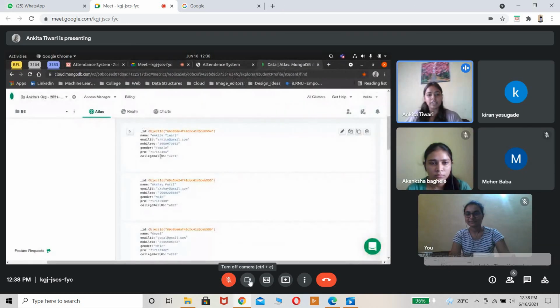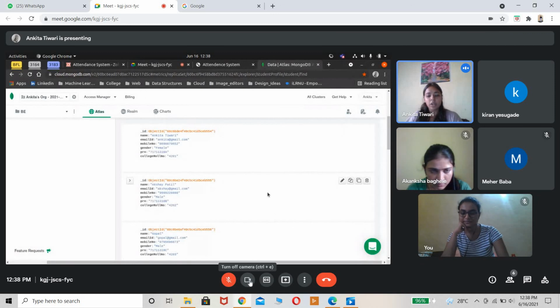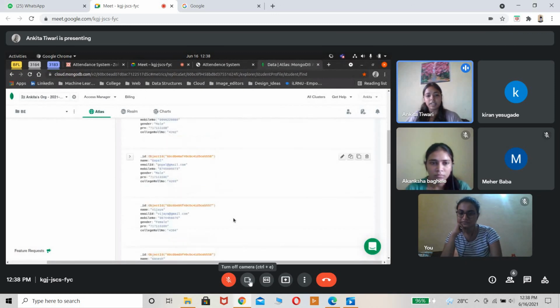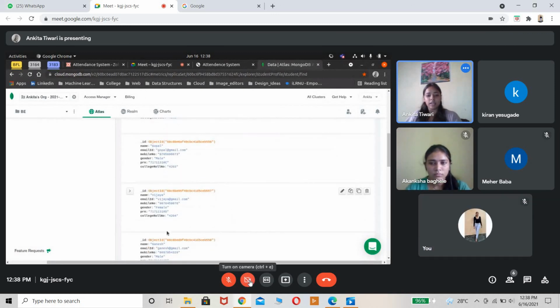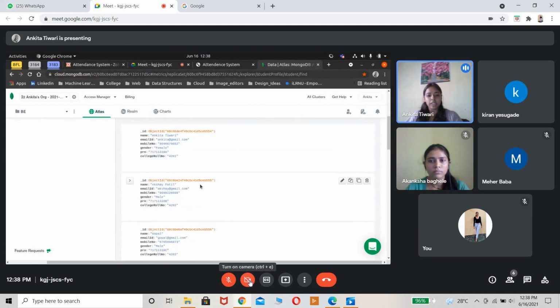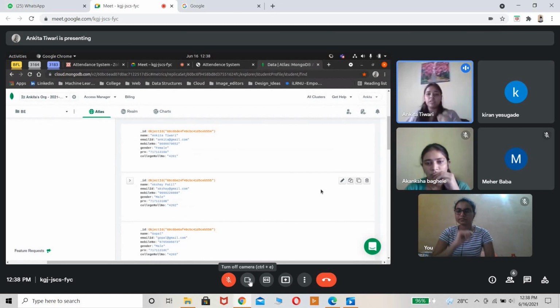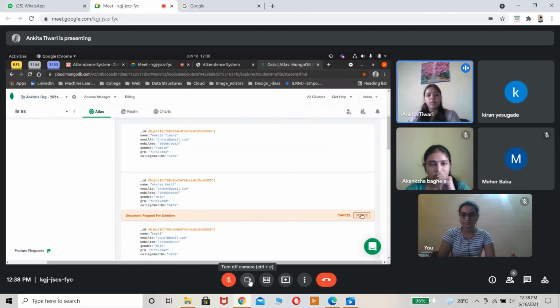My screen is visible, right? This is the MongoDB database. Now what happens? Teachers have entered the details. Consider a student gets YD. Consider this, Akshay Y got YD. So teachers want to remove him from this database because every time this person will be coming absent since he is not in the folio. Teachers have the facility, just on a click, he or she can delete it. So that's the reason we switched from MySQL to MongoDB, as it is an advanced database, and it's completely cloud based. So we have large capacity to store here.